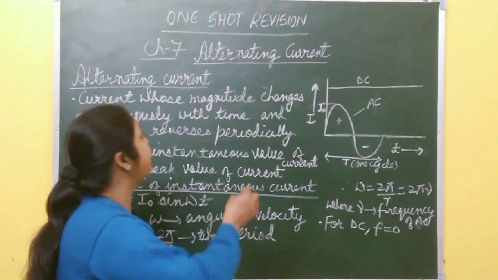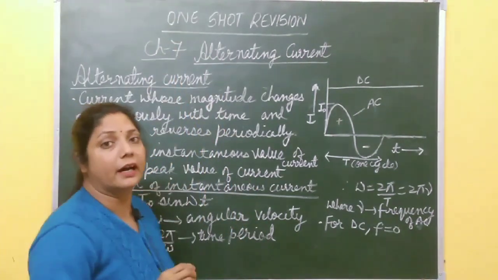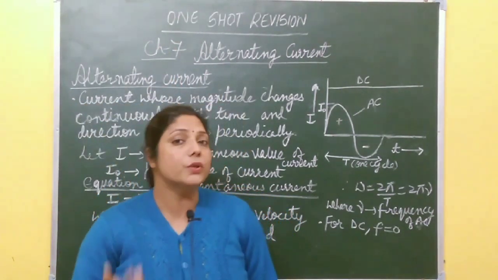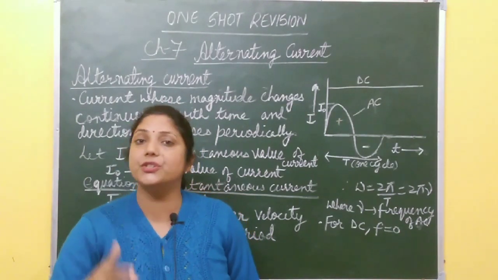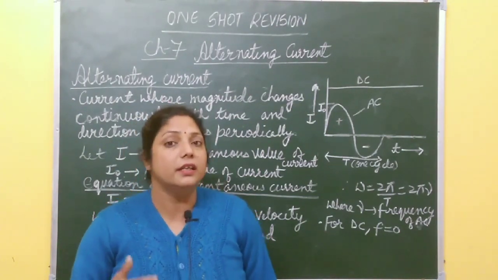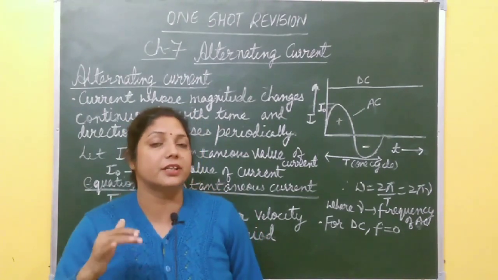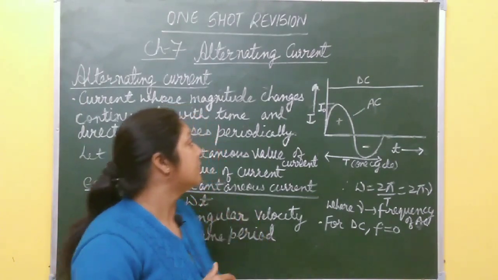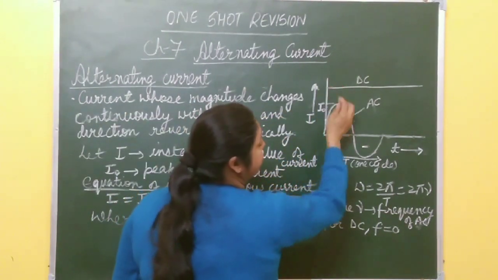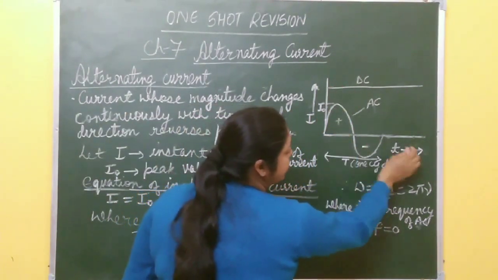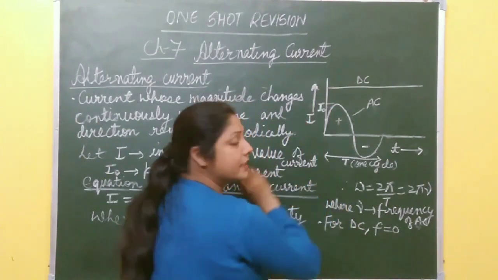But in this chapter, alternating current is what? Those current whose magnitude changes with time and also direction reverses periodically. After one period, its direction reverses, right? So this is direct current. Along x-axis time is there, along y-axis current is there.